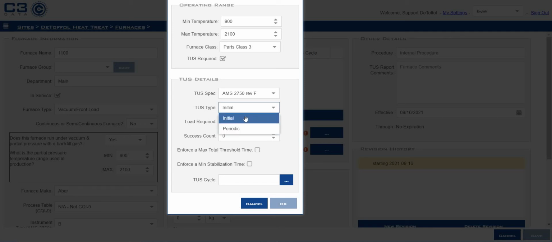We can either have initial or periodic. If the initials are completed on this furnace, you would want to choose periodic. Loads are not required with this furnace. Success count would be after each initial survey. You want to come back into the web portal and change your success count up as you go.